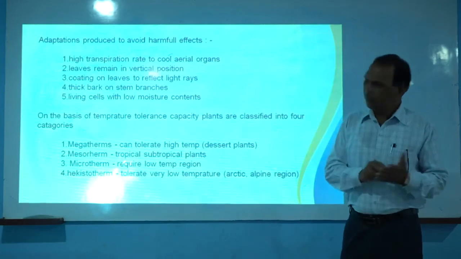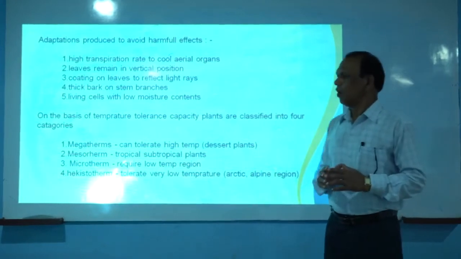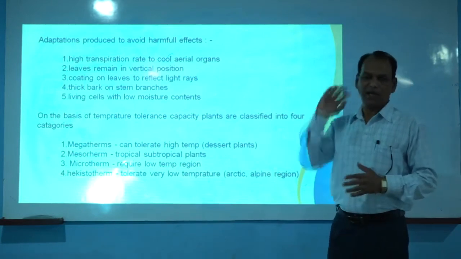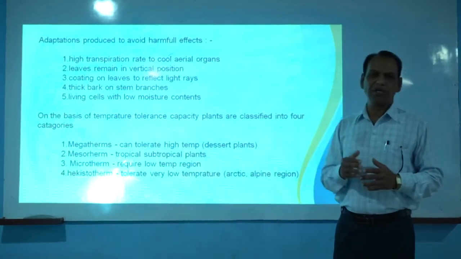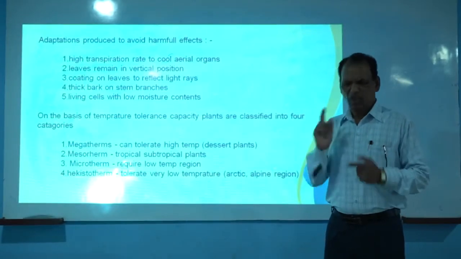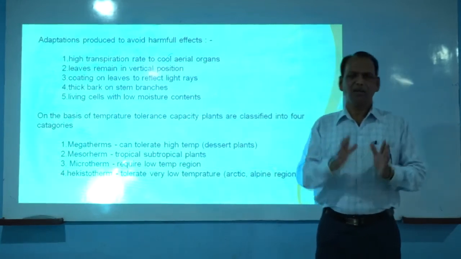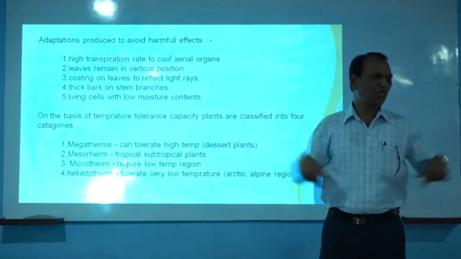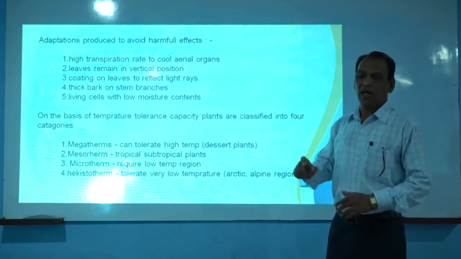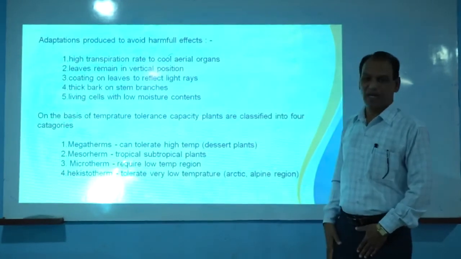So I told you earlier, in order to cope with or survive in adverse conditions of nature, for example high light intensity or very low temperature, plants produce some adaptations in order to survive. It is the unique character of all organisms. In the process of survival, plants as well as animals try to adapt according to their surroundings. As with animals, plants are also trying to survive, and for this survival in adverse natural conditions, the plant produces some adaptive characters.